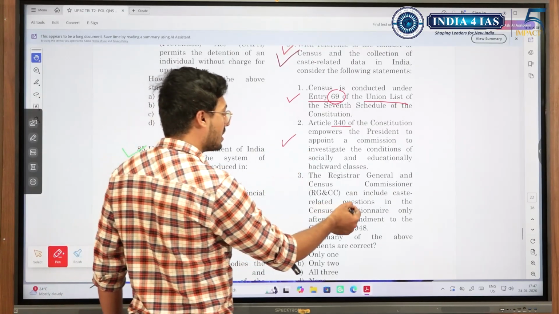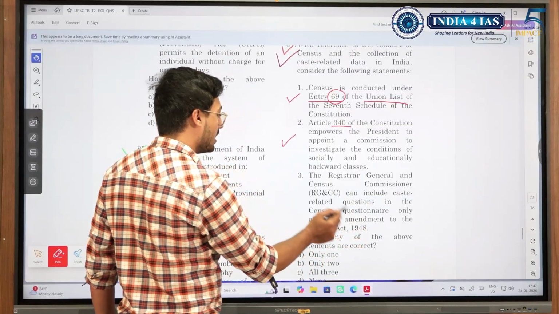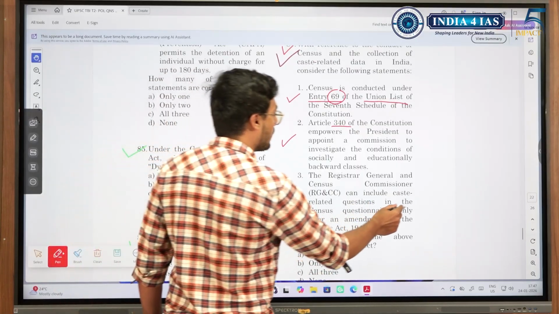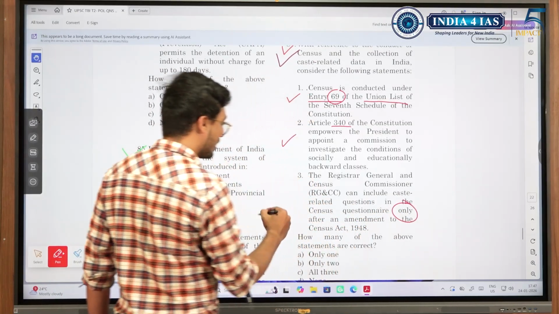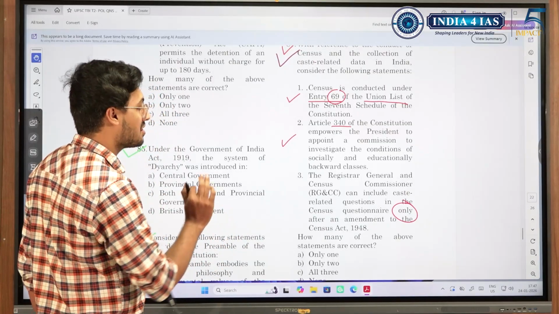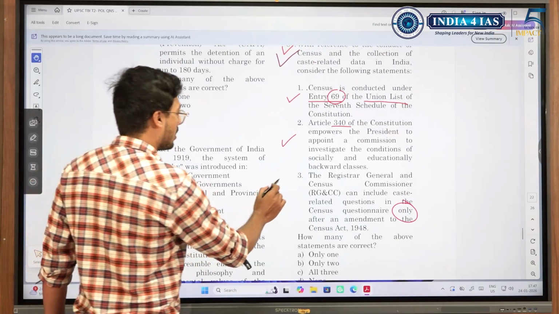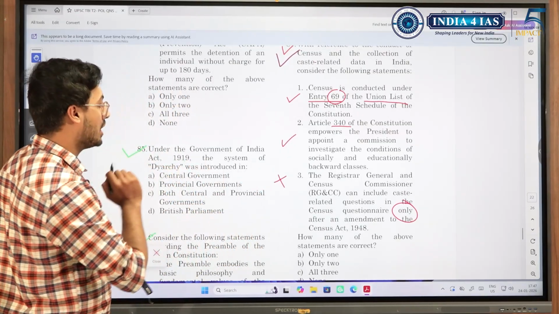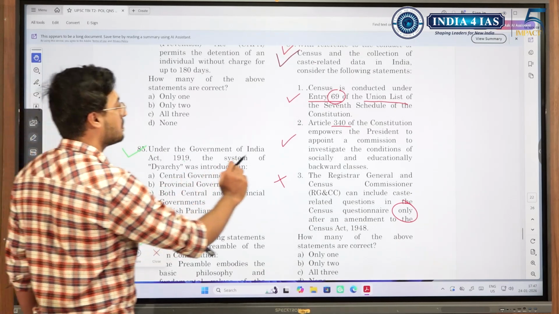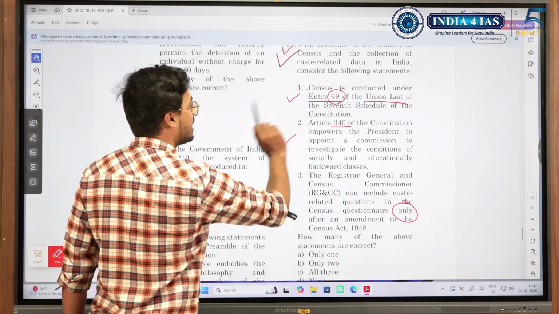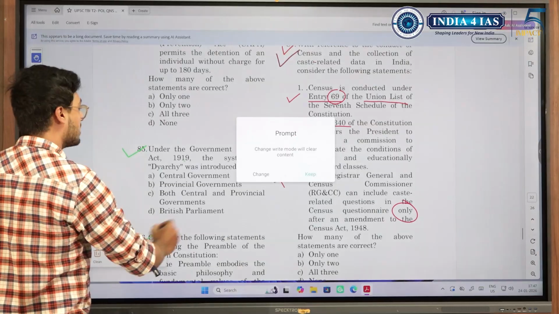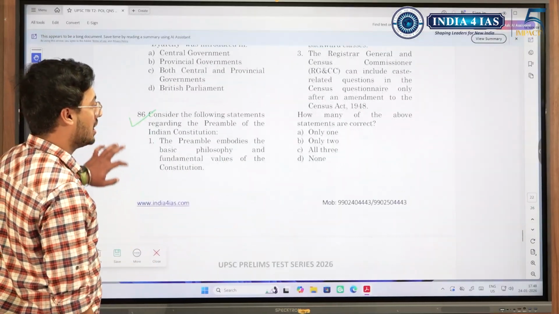Then the census commissioner can include caste related questions in the census questionnaire only after amendment. Amendment is not needed. There is a good amount of flexibility that is provided for the census commissioner. So this is wrong. So 1 and 2 are correct. Please make a note of Article 340 as well as entry 69 of Union List because census is a topic in news.